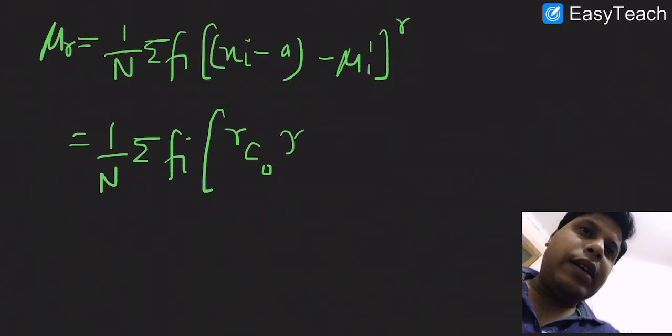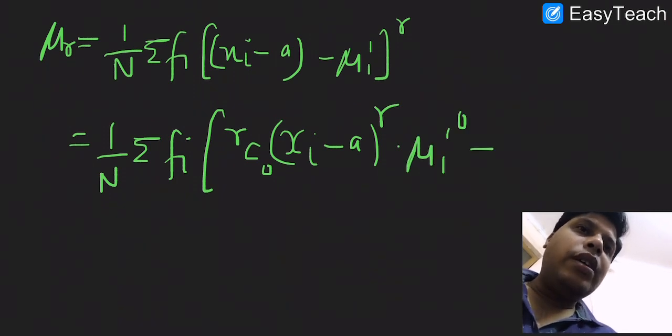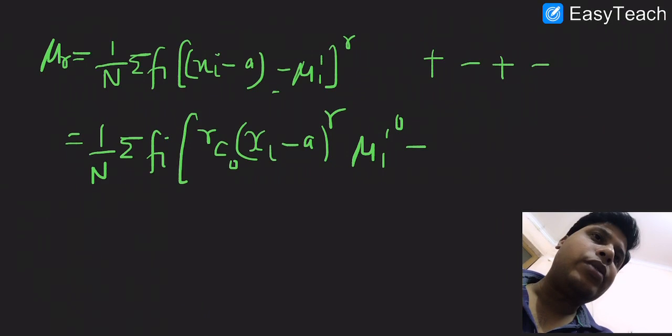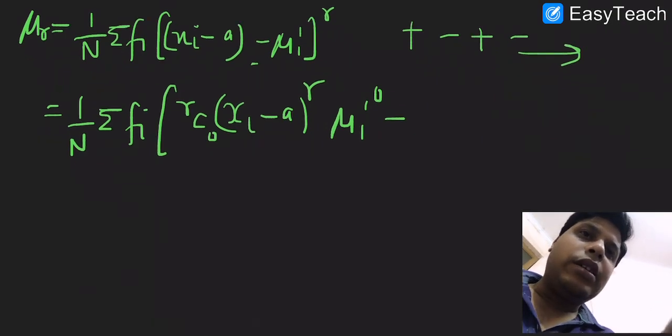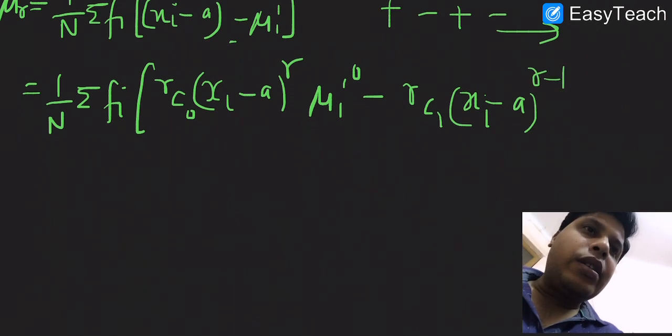So minus rC1 (xi minus a) power r minus 1 mu1 dash power 1, and the third term will be rC2 (xi minus a) power r minus 2 and mu1 dash square, and so on. Actually we are interested in the first 3 to 4 terms.